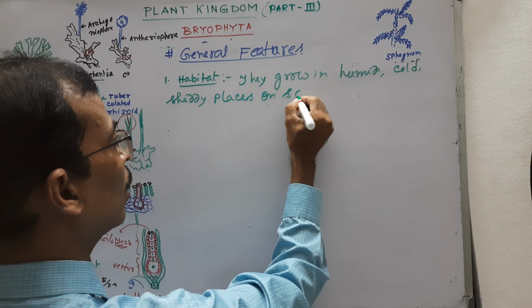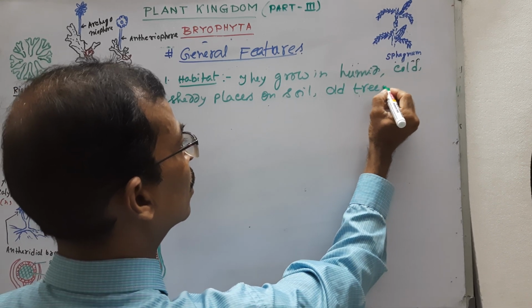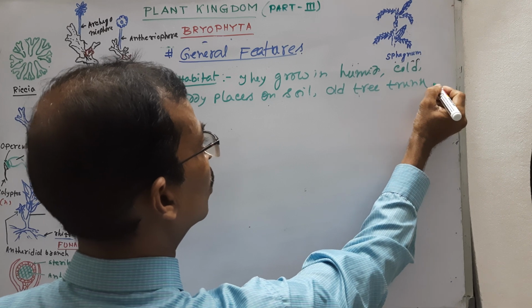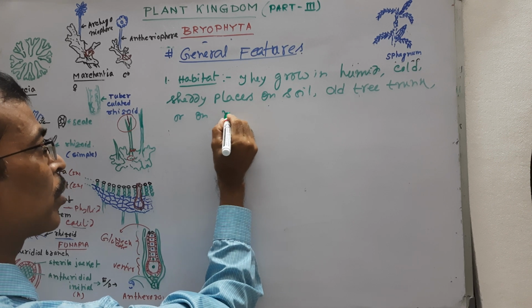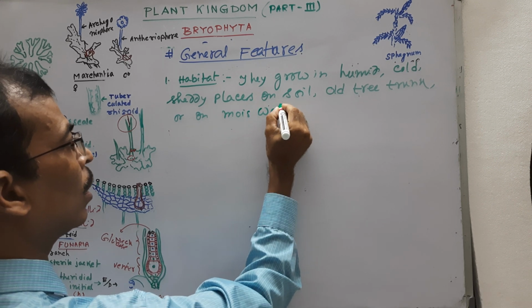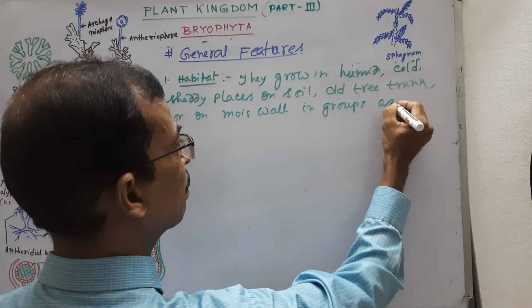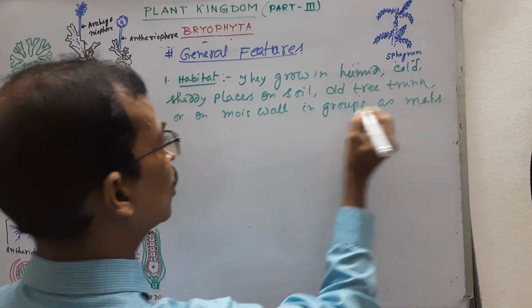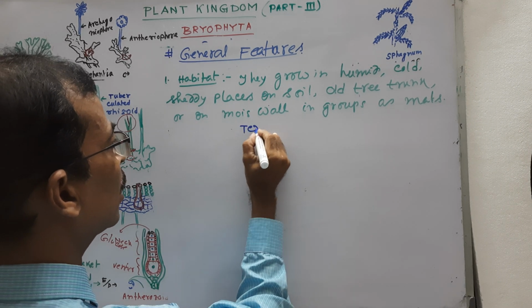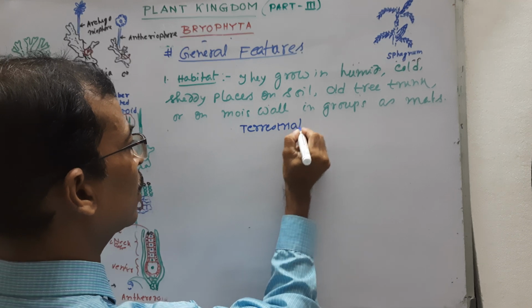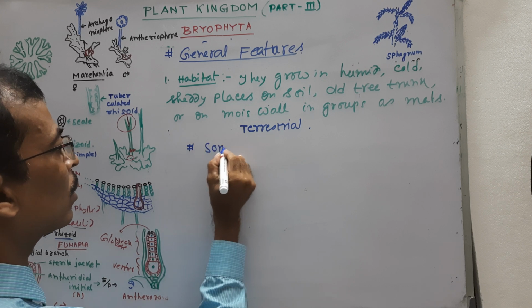on soil, old tree trunks or moist walls, in groups as mats. So they are terrestrial in habitat in general, but some are aquatic,